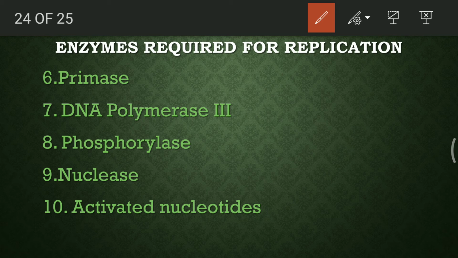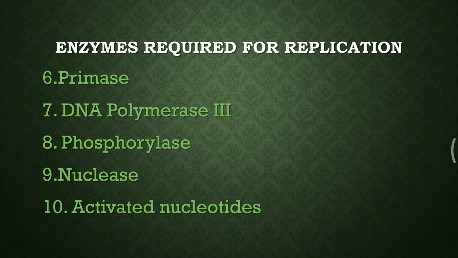Activated nucleotides are required for the process of DNA replication, like AMP. Suppose AMP is what? Adenosine monophosphate. It gets phosphorylated to become adenosine triphosphate, and it provides energy for the process of replication to occur. And it is not only adenosine monophosphate, TMP is there, CMP is there, GMP is there. All of them form their triphosphate structures. So those three become a little more activated, and with the help of more activation, they can produce a lot of energy, which is utilized for the process of DNA replication.